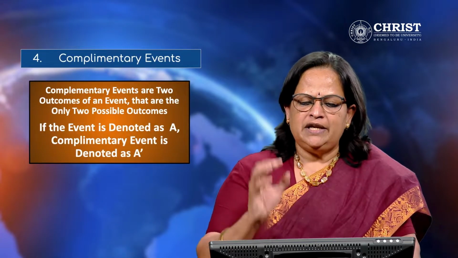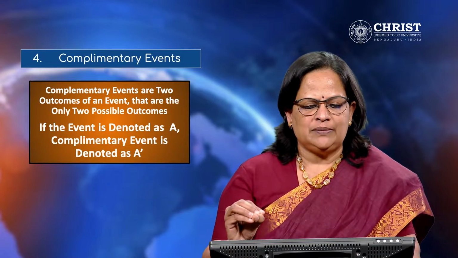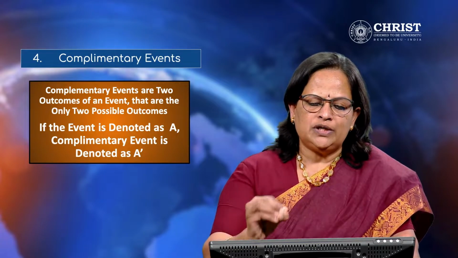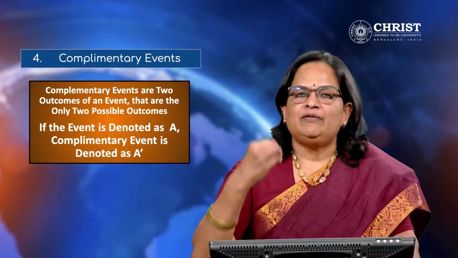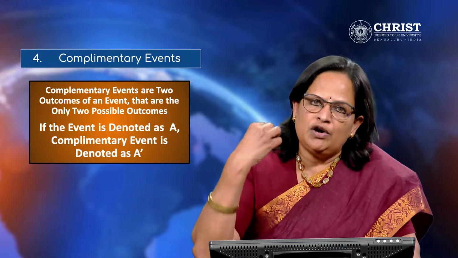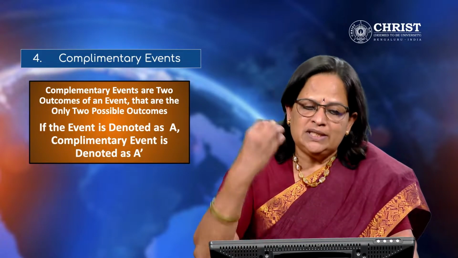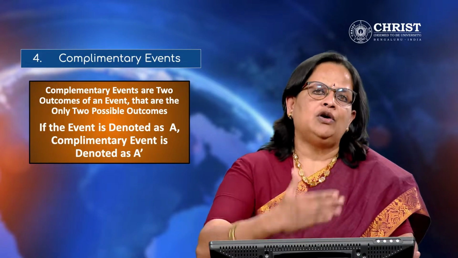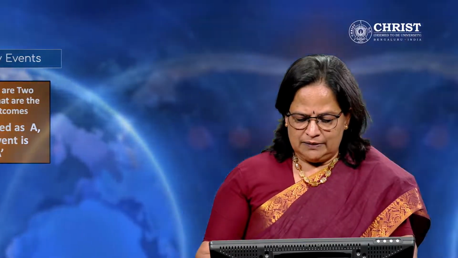Now fourth one is complementary event. So complementary events are two outcomes of an event, that are the only two possible outcomes. If an event is denoted as A, the complementary event is denoted as A dash. For example, sometimes we will say that it will rain today. We are calling it event A. So what will be the complementary event A dash? That it will not rain today. So these are the complementary events related to each other. In a cricket match, India will win or India will lose. So one is the complementary event, one is the actual event.